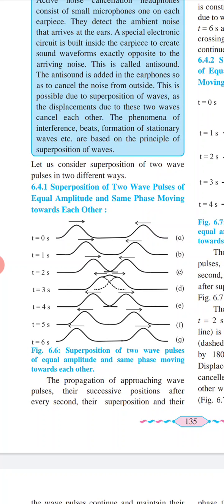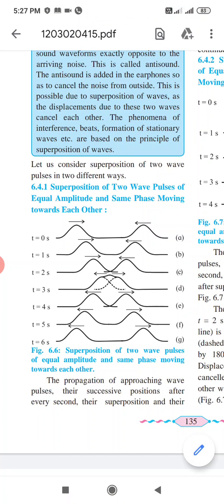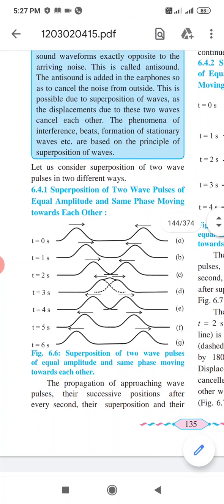The displacement due to wave pulses after crossing at t equal to 5 seconds and t equal to 6 seconds will be in figures F and G. So after crossing each other, both wave pulses continue to maintain their individual shape. And one more thing is about the opposite superposition of two waves.